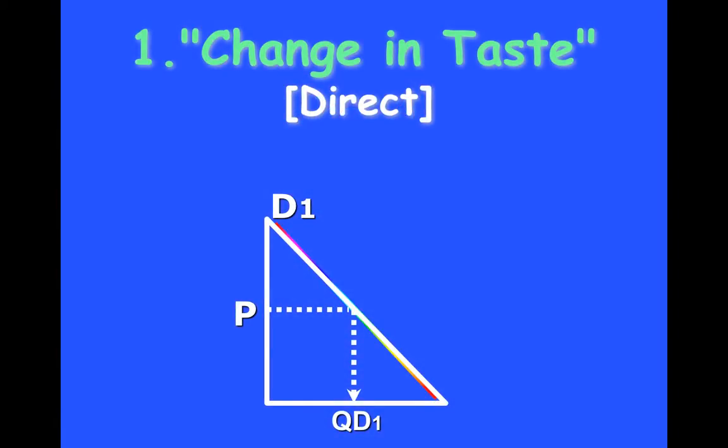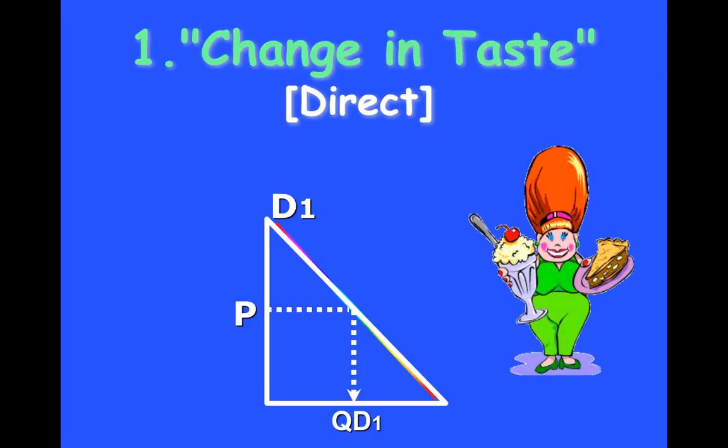Now, the first one is change in taste. And we're thinking about change in taste as in a change of preference for a certain item. So we used the example in class that if there's a heat wave, how is that going to affect the demand of ice cream? Now, ice cream's price doesn't change every hour, every day based on temperature. Instead, what we see during a heat wave is that people's preferences for ice cream change because of the heat. So we see an increase of demand.